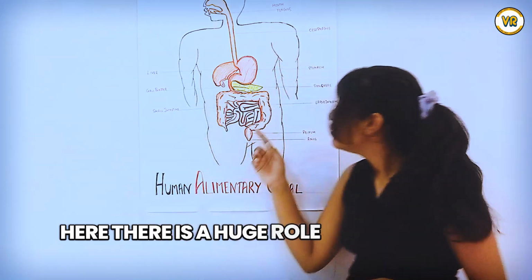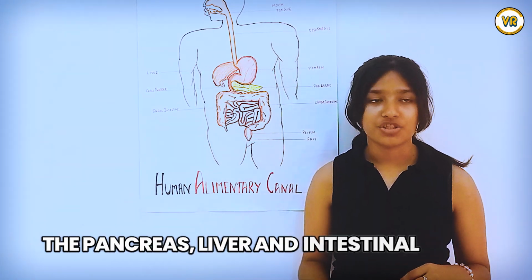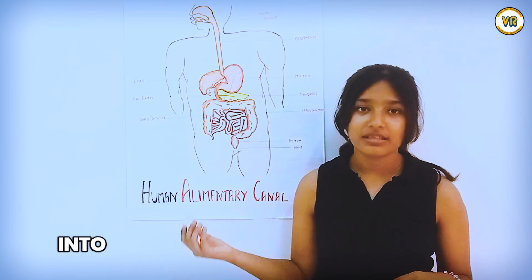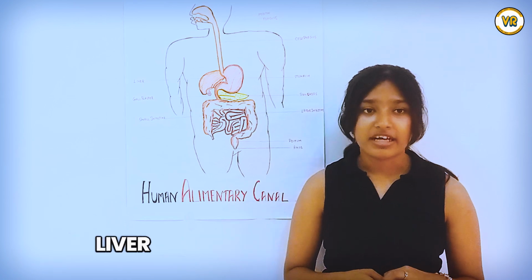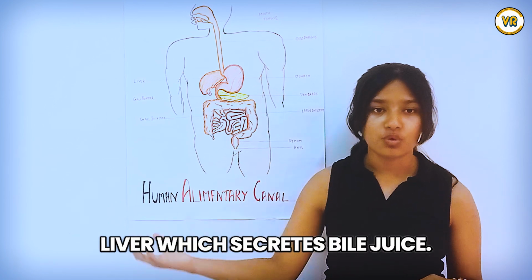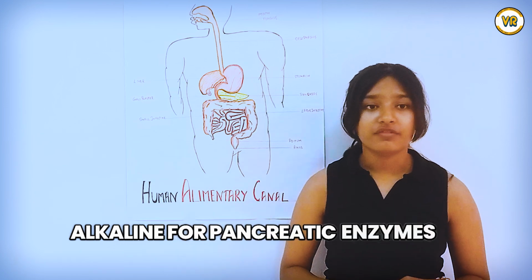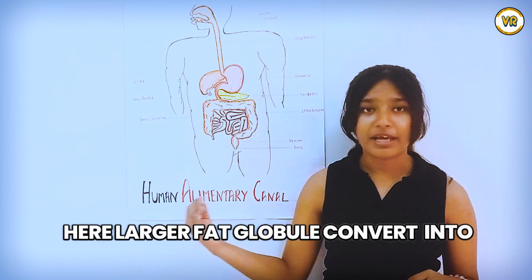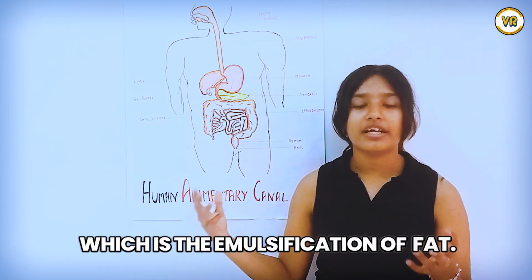Here, there is a huge role of accessory organs: the pancreas, liver, and intestinal gland. First, intestinal gland, which converts carbohydrates into glucose, protein into amino acid, fat into fatty acid. Liver secretes bile juice. Bile juice helps to make the medium alkaline for pancreatic enzymes to work. Here, larger fat globules convert into smaller fat globules, which is called the emulsification of fat.